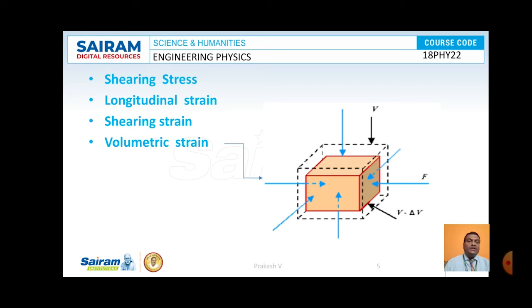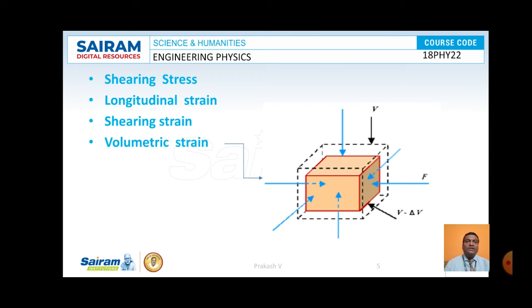So here the bulk stress can be written as force per area, and the bulk strain can be written as the change in volume to the original volume. So we come across different types of stress as well as strain. If it is with respect to length, the corresponding stress is considered longitudinal stress, and the corresponding strain, that is change in length to original length, is known as longitudinal strain.